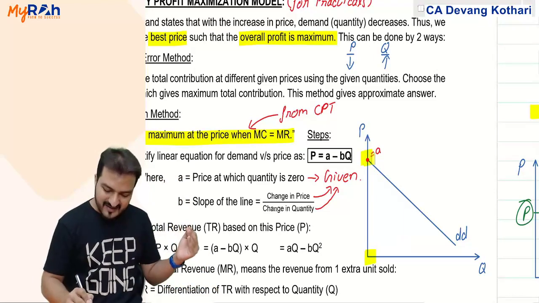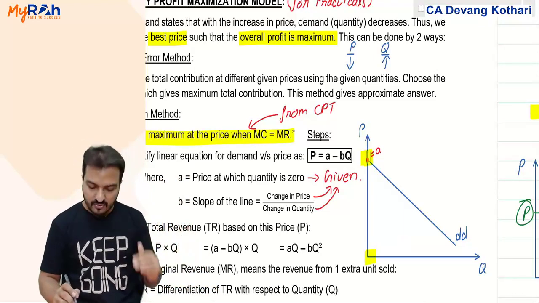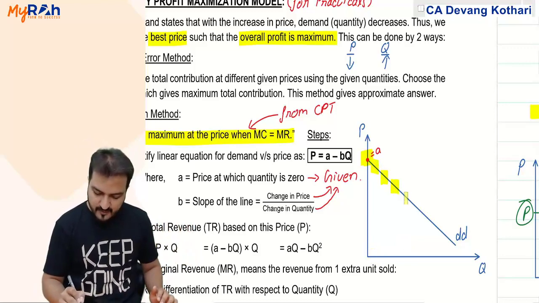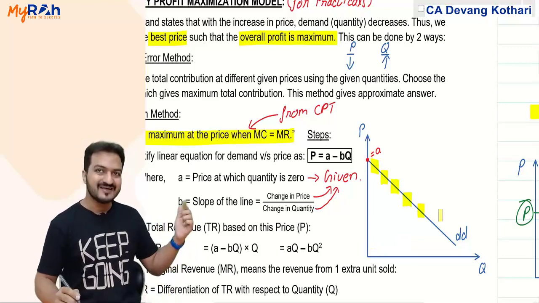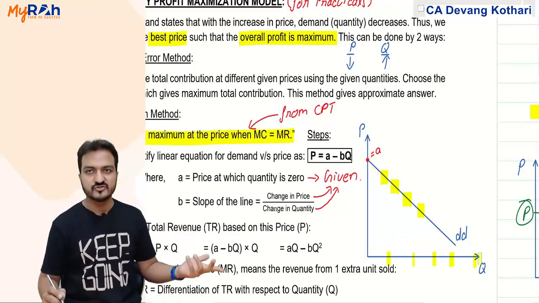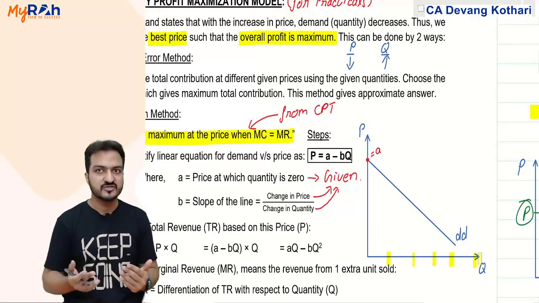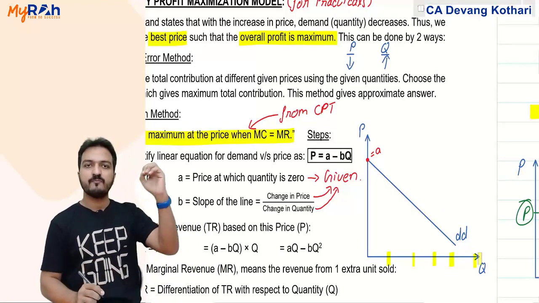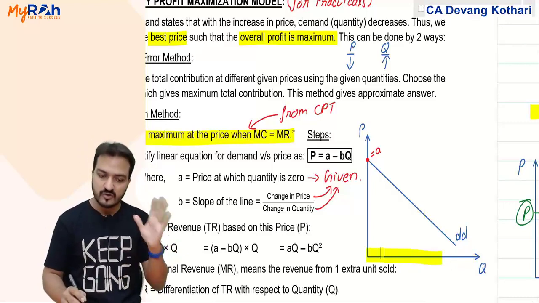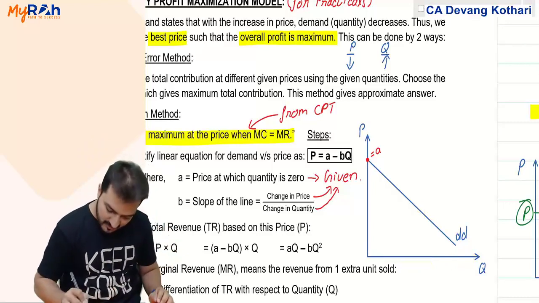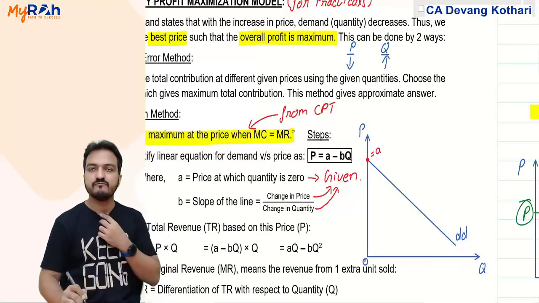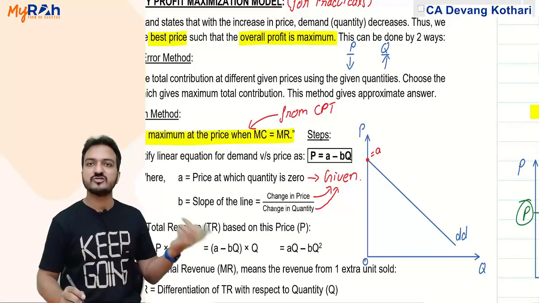So this is the price at which quantity sold will be 0. When you decrease the price, more units will be sold. So there must be some topmost price at which my quantity sold is 0. That becomes your A value. Yes, and B is the slope of the line.